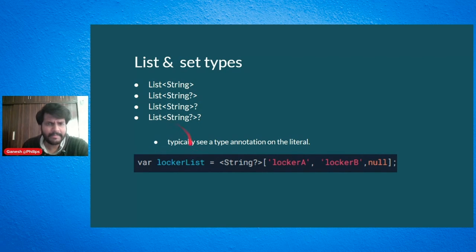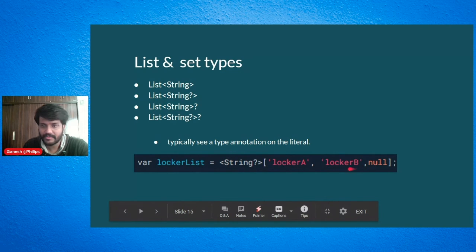So typically when we code, we do not put it on the left side, we put it on the right side, which is known as the literal. So we put it here on the literal side, and we say, okay, string here. If you see this example here, I've added a null, and this will not throw an error in the data analyzer anymore, because I have specified that the elements can be null. If I put a question mark outside, even the whole list can be null. Okay.